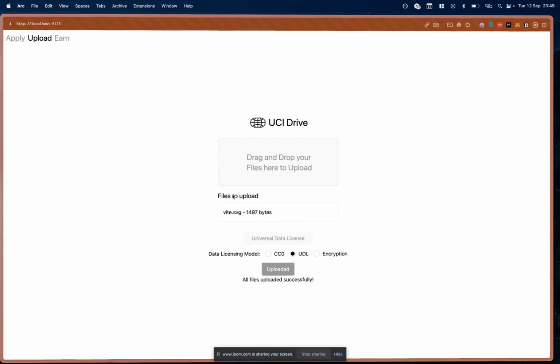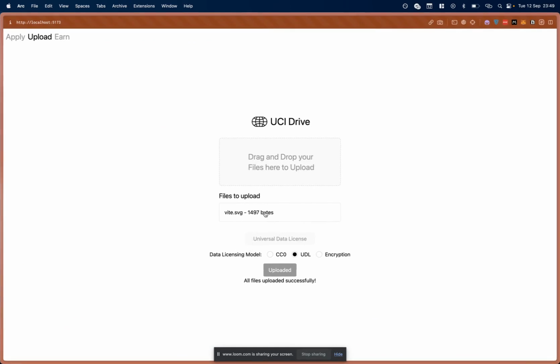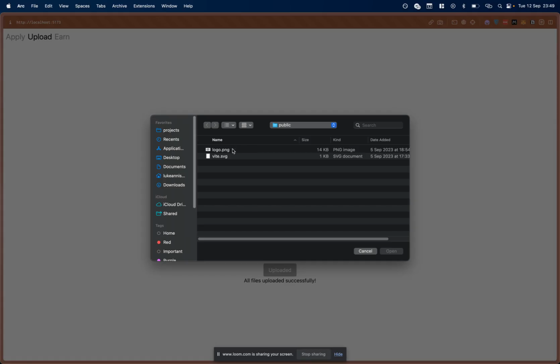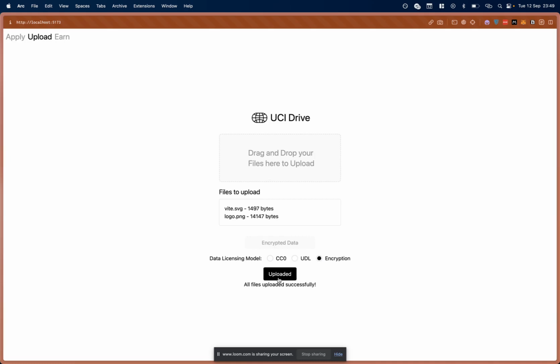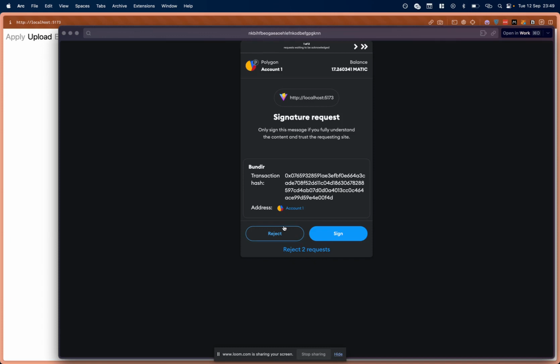So let's try again with another one, and we will encrypt it. We can encrypt the data here. This is using a protocol called LIT. This means that we set conditions for how we encrypt and decrypt that data.